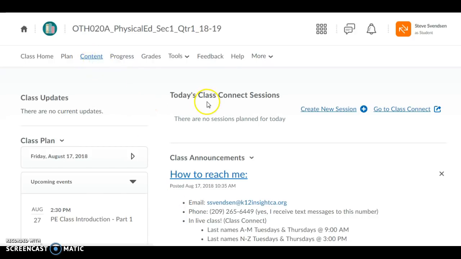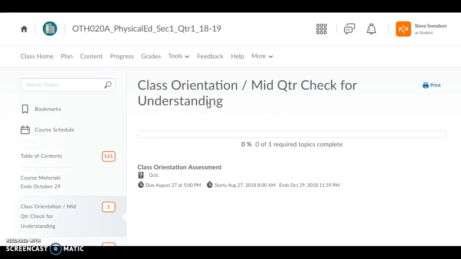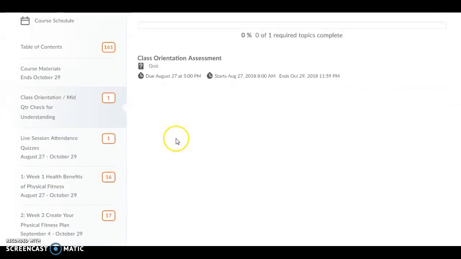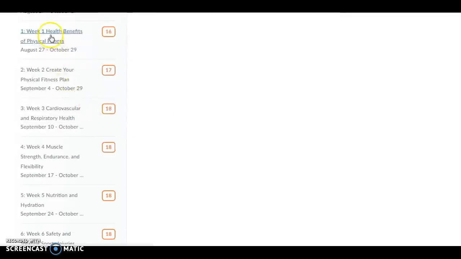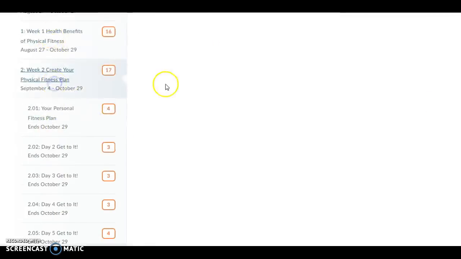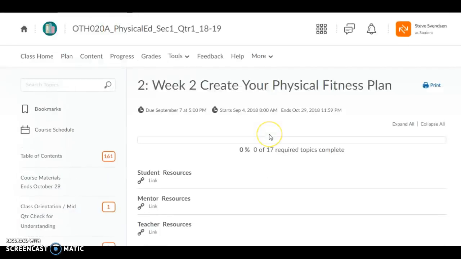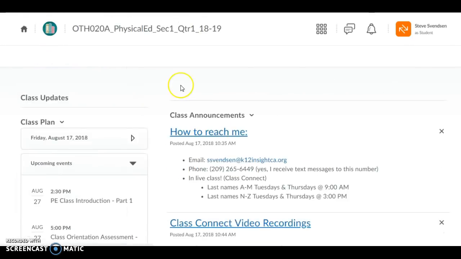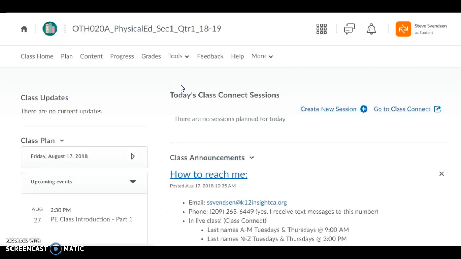If you click on the content tab, everything for the whole class can be located right here as far as graded assignments go. You've got units on the left. As soon as you click one of these units on the left, all the information for that unit populates on the right half of your screen. So that answer is content.